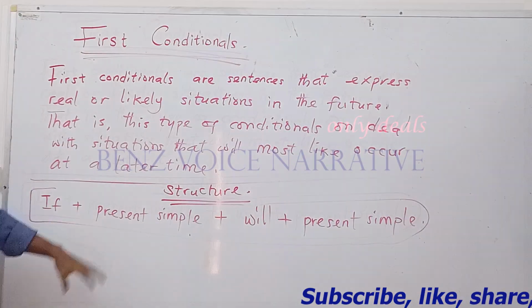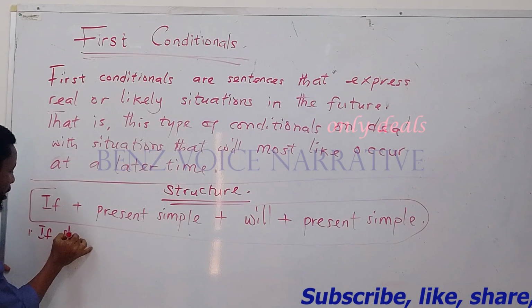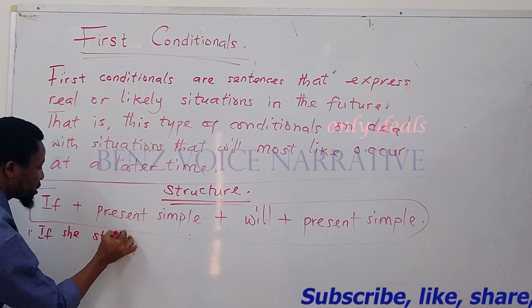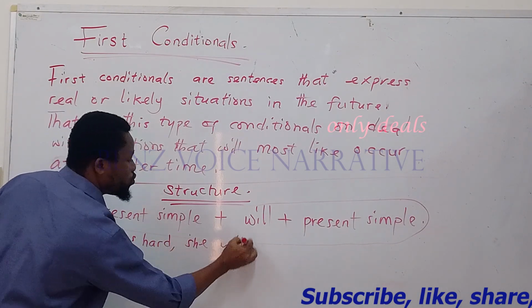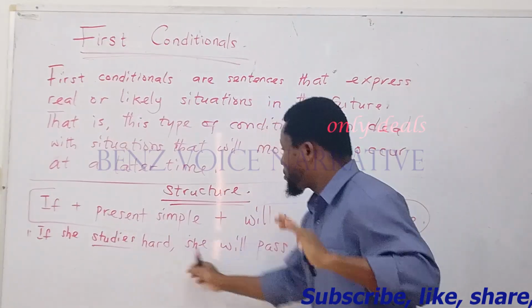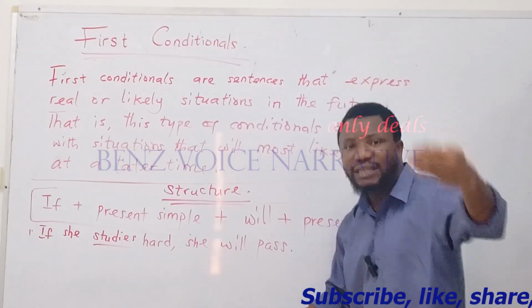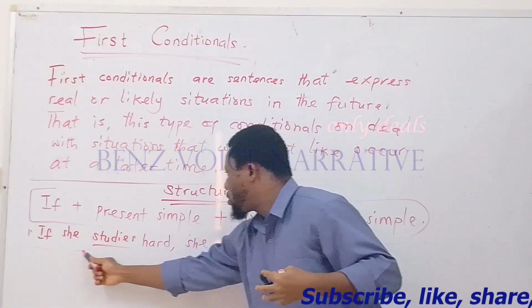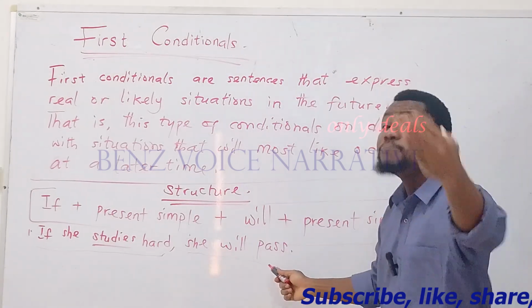So let's look at example sentences that express this structure, that express first conditionals. For example, if she studies hard, she will pass. Now, this is the structure that explains a possibility that will happen or a situation that will most likely occur. If this condition of studying hard is met, then this will most likely happen.